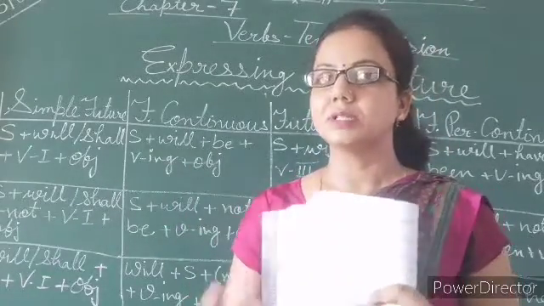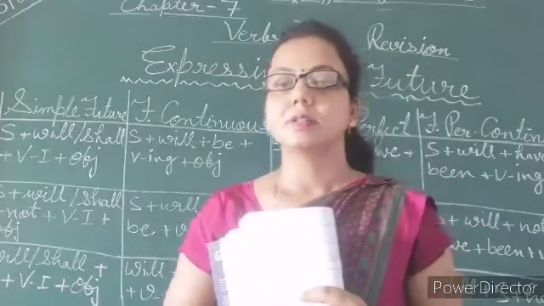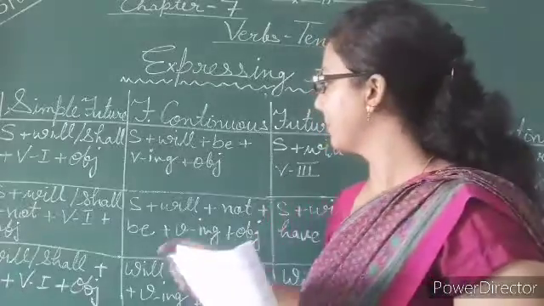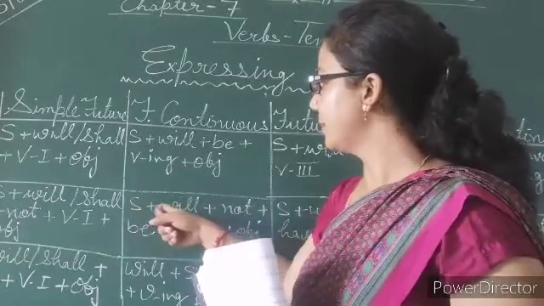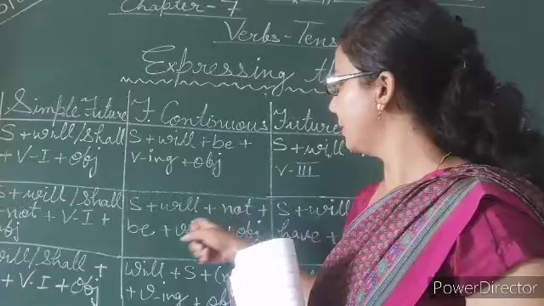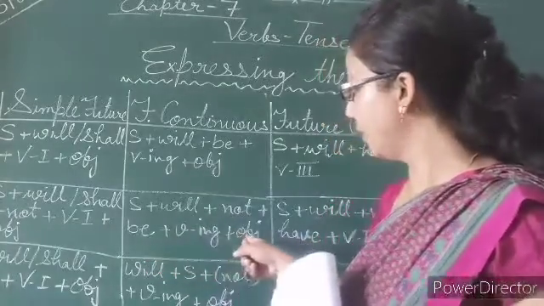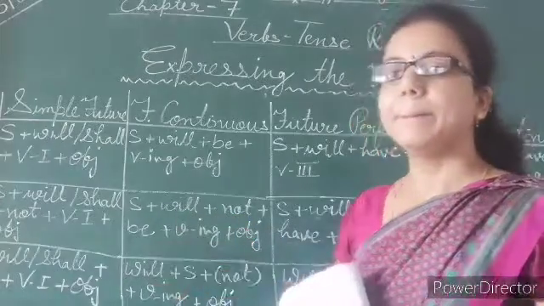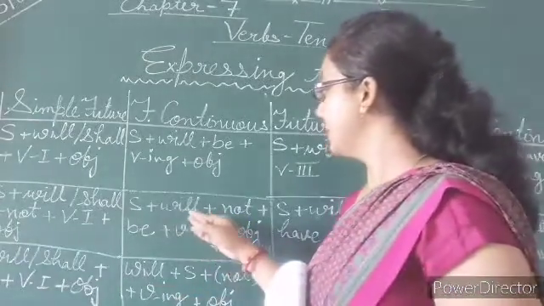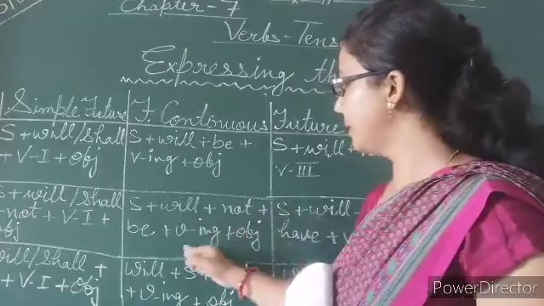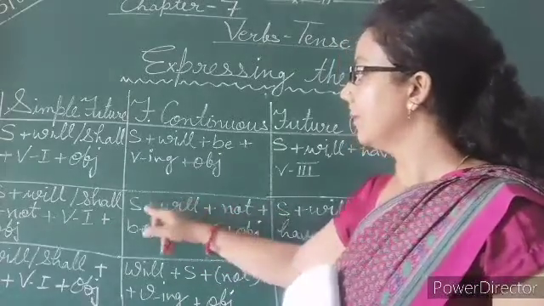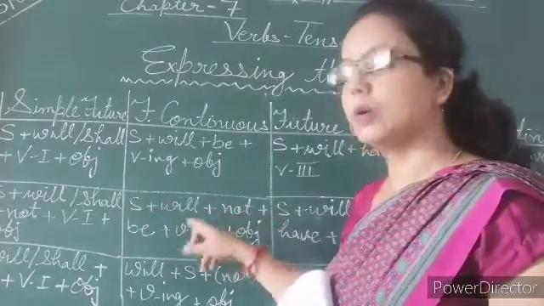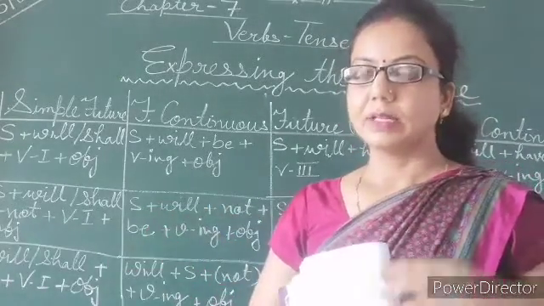Now just try to change it into negative. Again you need to use the word not. So what is the location of not? Not is in between will and be. So subject plus will plus not plus be plus verb ing form plus object. So she will not be going to Agra.